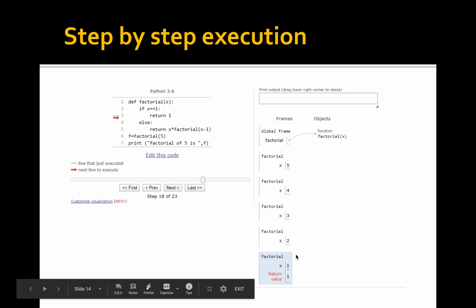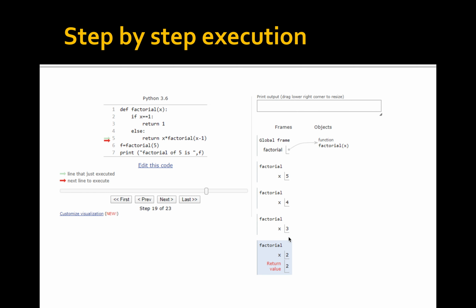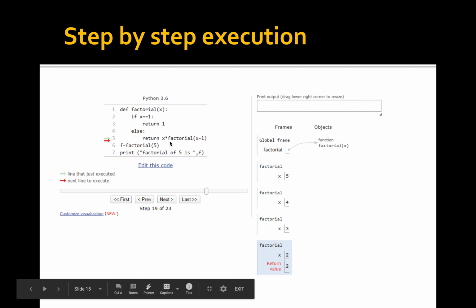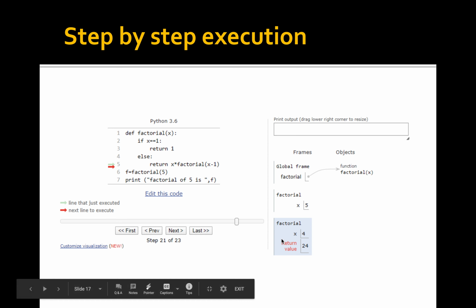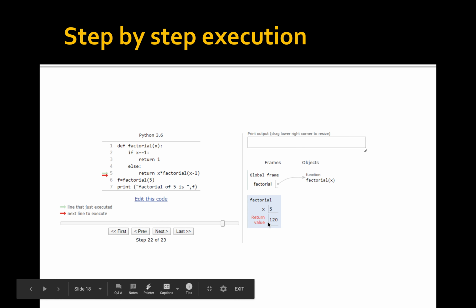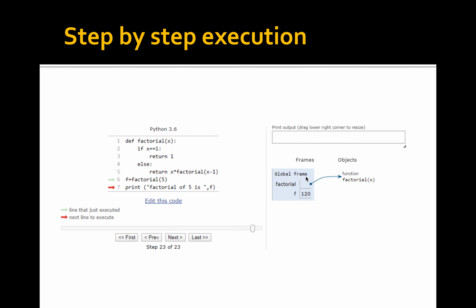So this value is returned to the previous case, that is, we are again calculating in reverse order. This function gets that value, then after calculating, returns it to the function that called it. So it will be 6, again 24, then 120. That value is returned to the function call factorial of 5. That value is stored in f, and the value is printed. This way the recursive functions are executing.